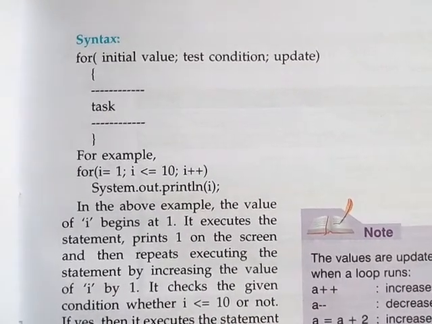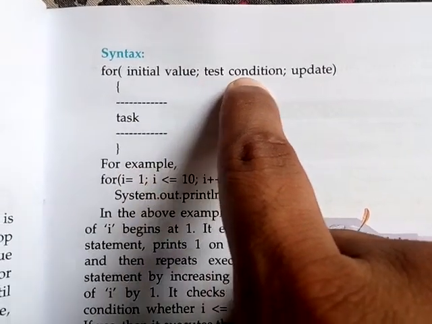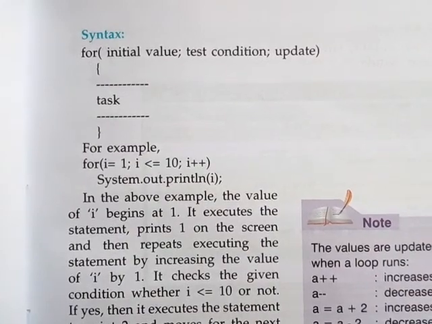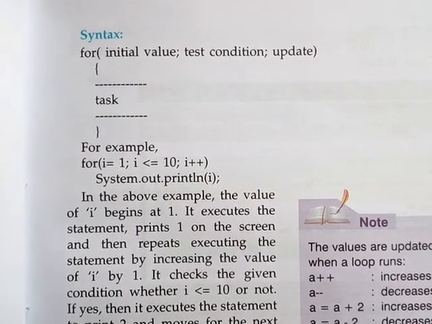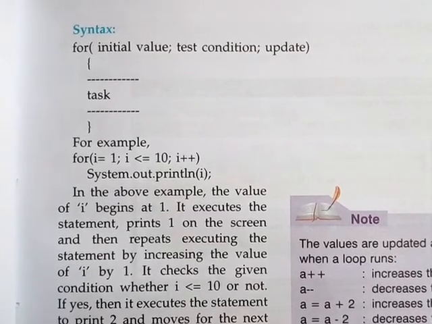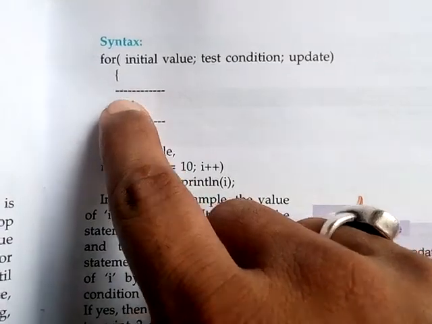Sir, how can you say it is a statement? Because after every statement you see a semicolon, another statement, semicolon, another statement. So we use a semicolon after the ending of every statement. That is why after for: initial value, test condition, update, and then brace open and brace close.